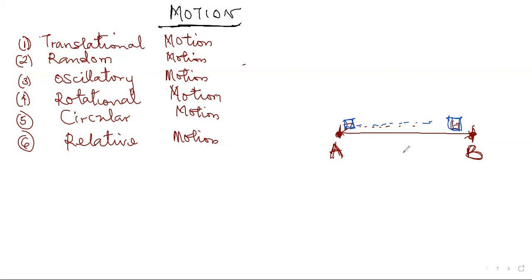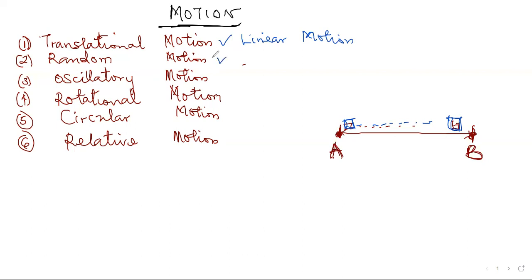So the first one is translational motion, which is otherwise known as linear motion. This is the motion of a body on a straight line. Maybe a guy walking from one place to the other. That's translational motion.